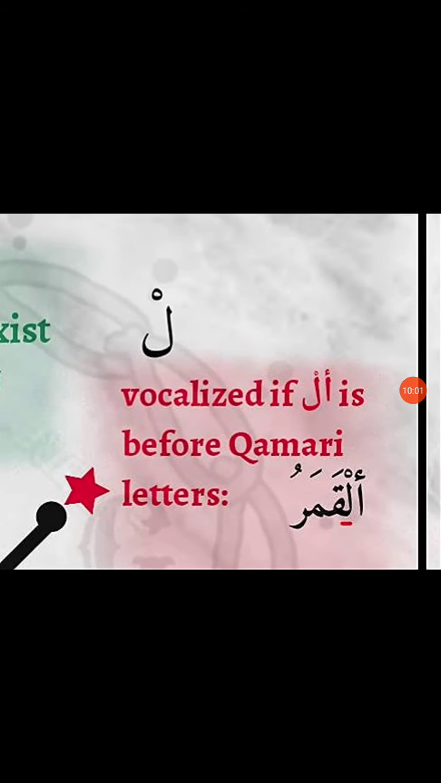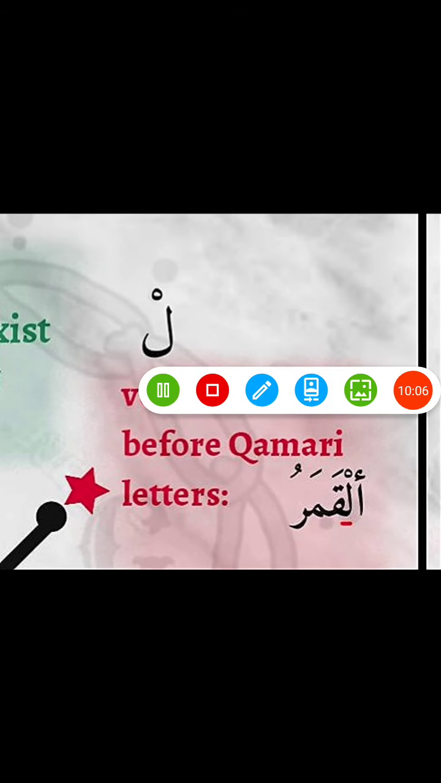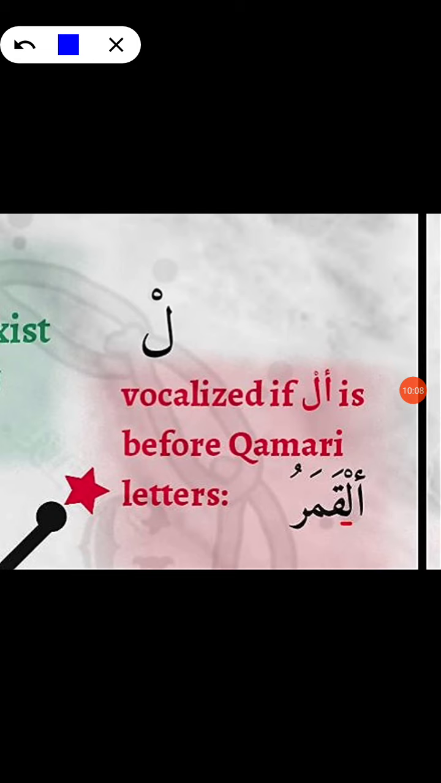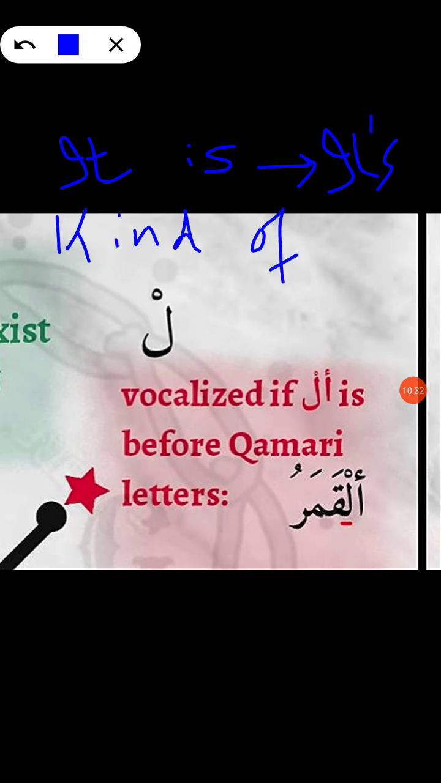Now, the next 3 points are about the fact that in every language, some rules have been made to facilitate an easy and a smooth flow of speech. All right, so for example, in English, we have it is, which gets contracted to its. Similarly, kind of, that gets contracted to kinda.